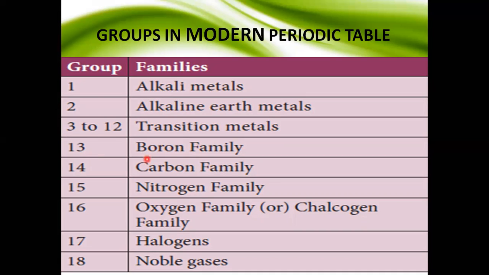Why is group 1 called alkali metals? These metals, except hydrogen, react with water to form solutions. When we check these solutions with litmus paper, the color changes from red to blue. So these solutions are highly alkaline or basic. So it is called alkali metals.